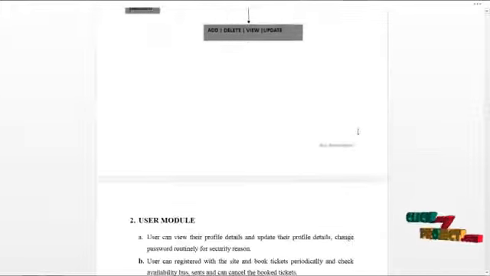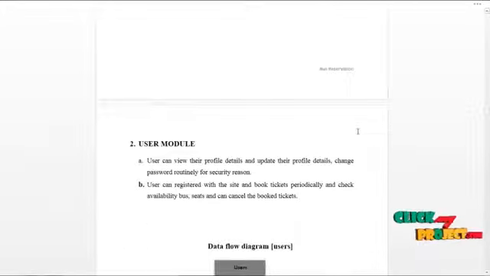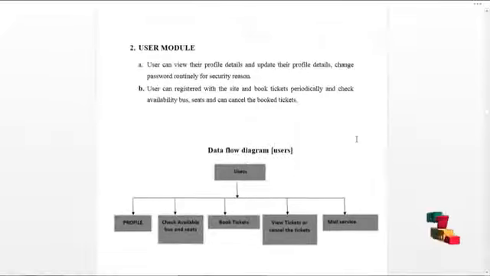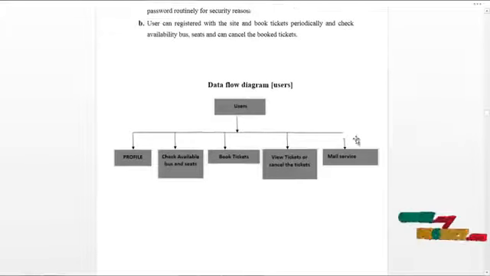The next module would be the user module. The user can log in to our system and can access the services offered by the system as follows. The user can view their profile details, update their profile details and change password routinely for security reasons. User can book tickets periodically, check available bus seats and cancel the booked tickets. The data flow diagram of the user model is shown below.